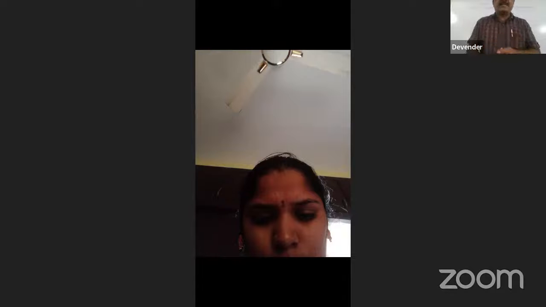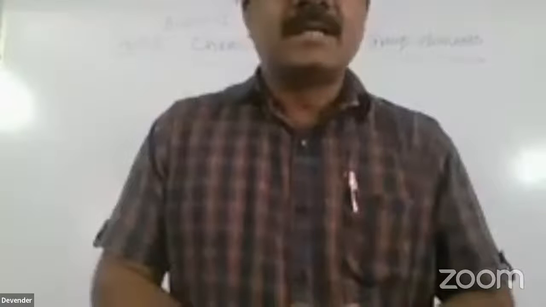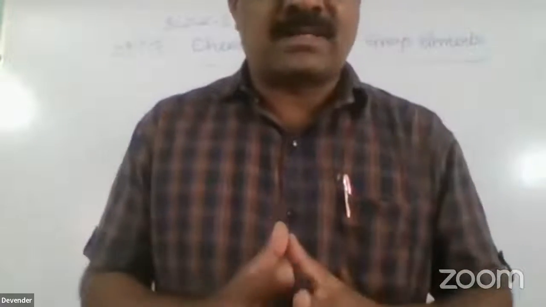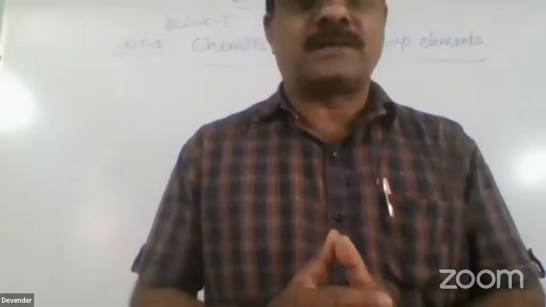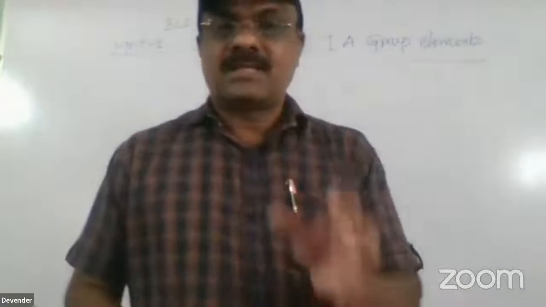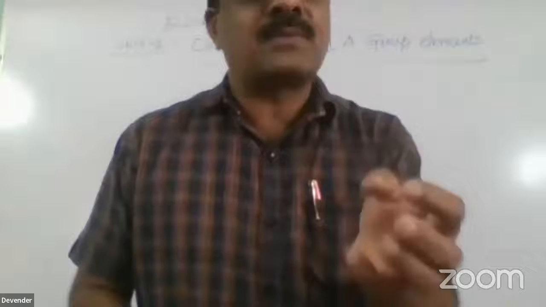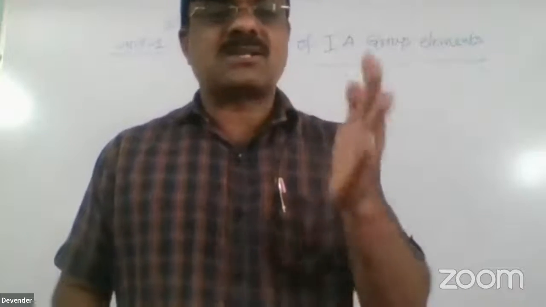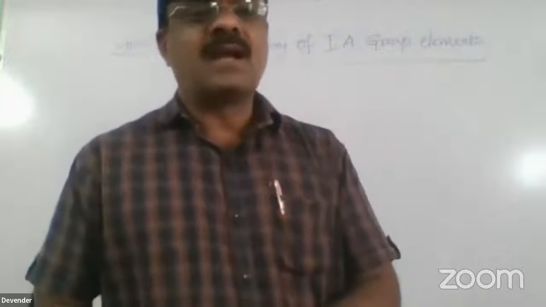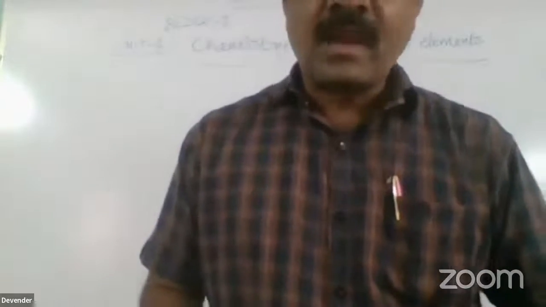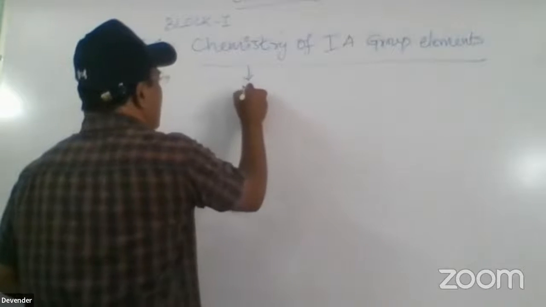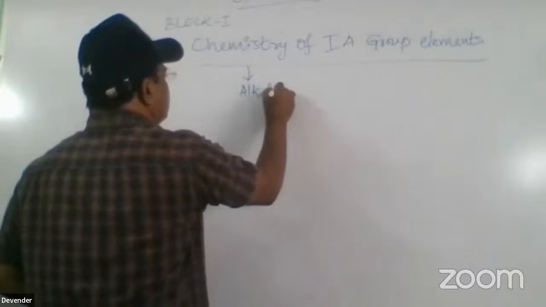Why alkali elements? These first A group elements form salts. The salts are soluble in water, and strong alkali solutions are formed. Whatever solutions are formed from the salts, those are strong alkali in nature. That's why the first A group elements are also called alkali elements.